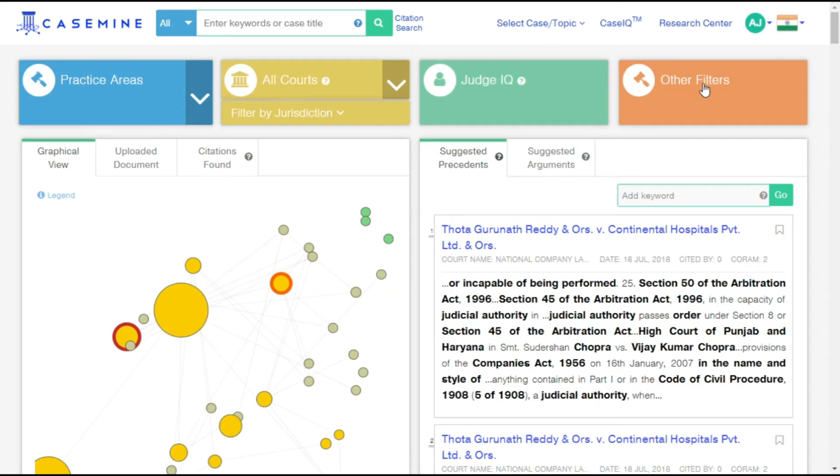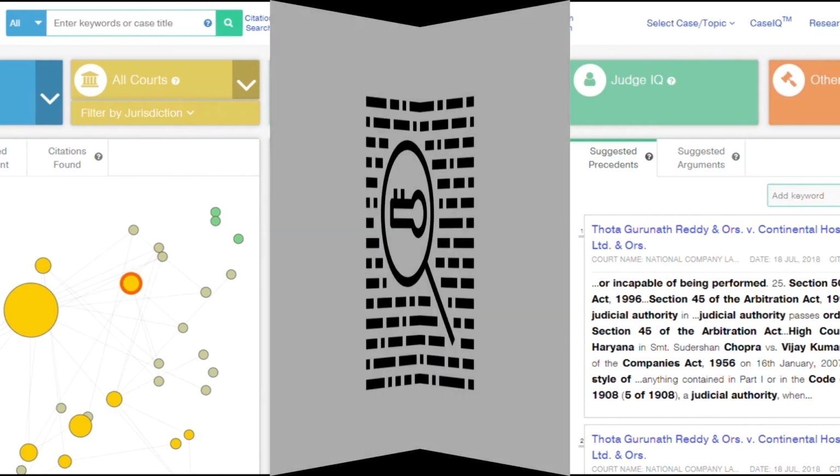CaseIQ. Having gained a general idea about the results that were retrieved, our researchers proceeded to use the many filters and analytical tools available on CaseMine's to further narrow down the results and check on subsequent references and follow-up for these precedents. Moving ahead with the comparison, the same practitioners used the keyword method to find relevant case laws.